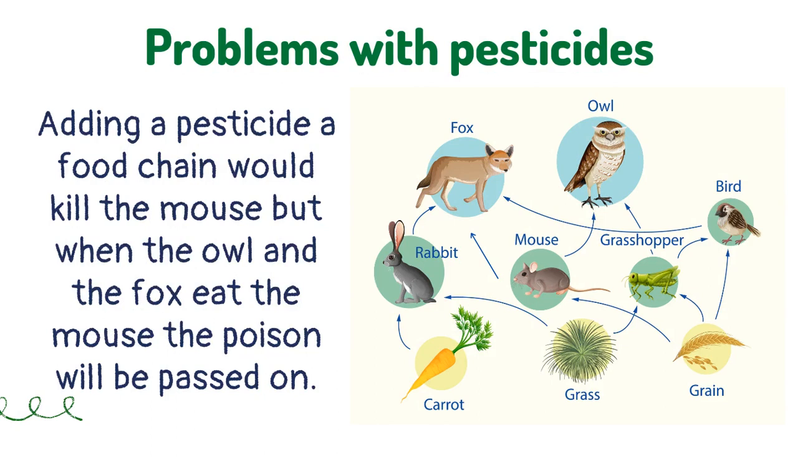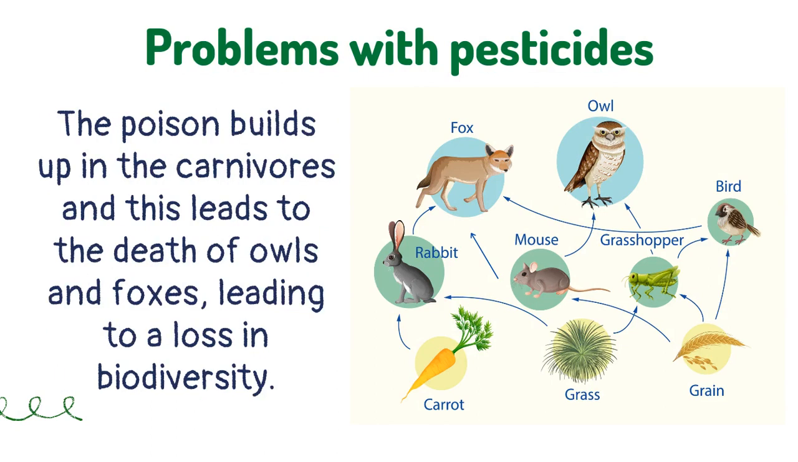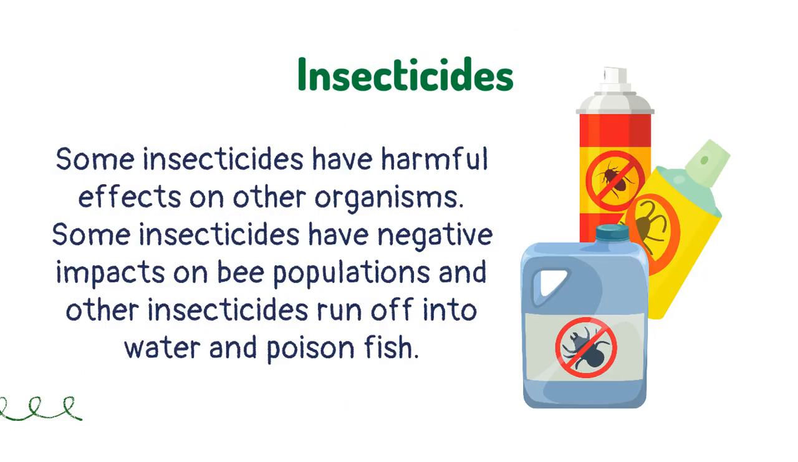Adding a pesticide to a food chain would kill the mouse, but when the owl and the fox eat the mouse, the poison will be passed on. The poison builds up in the carnivores, and this leads to the death of owls and foxes, leading to a loss in biodiversity.